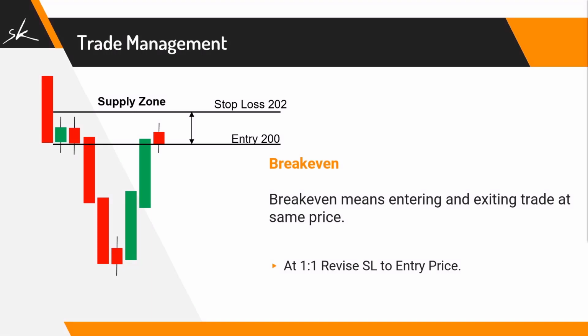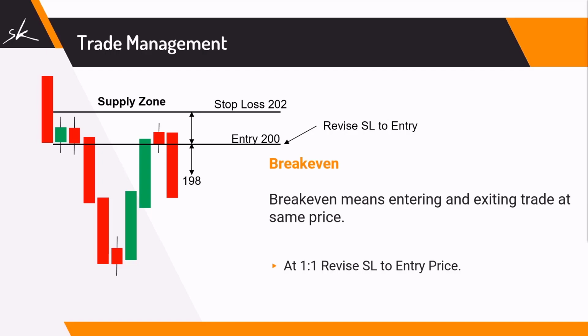Once the price moves the same amount in our favor, we will be at 1:1, which means our profit is equal to our risk. At this time, we will revise our stop loss order, which was at 202, to our entry price 200. If the price keeps moving down, we can achieve our target, but in case the price starts moving up, we will exit the trade with no profit, no loss, and this is called a